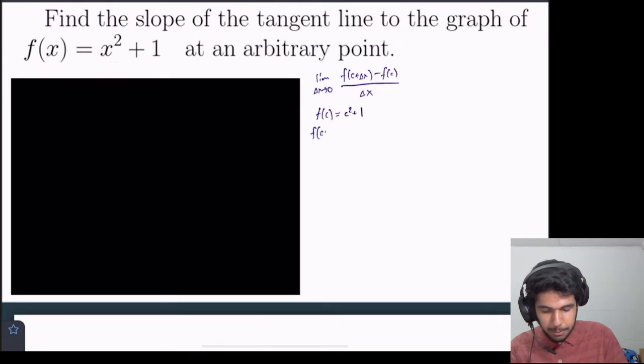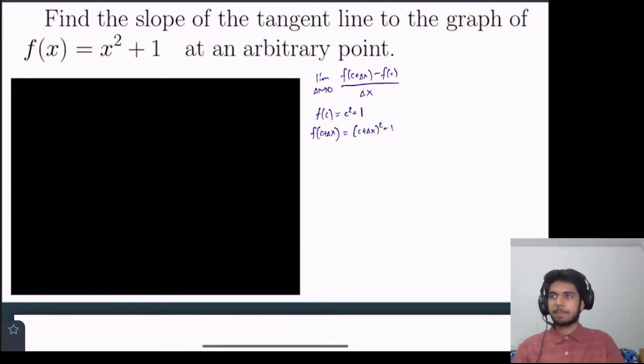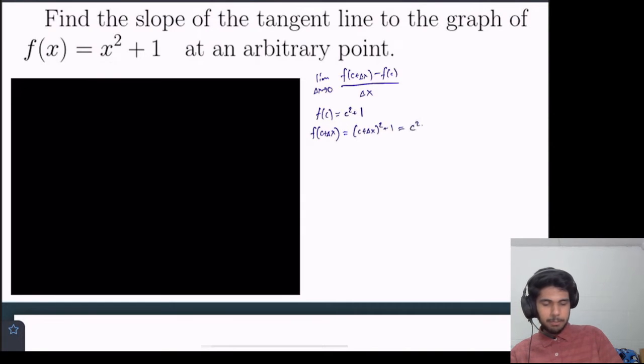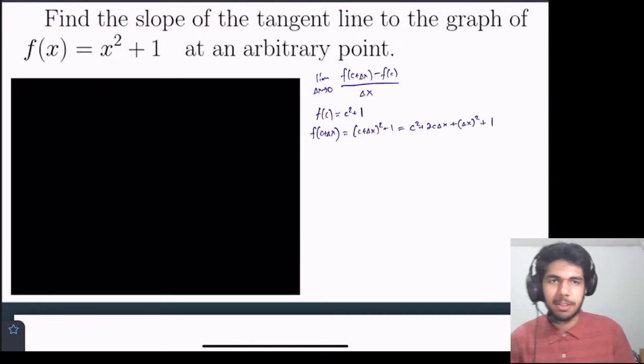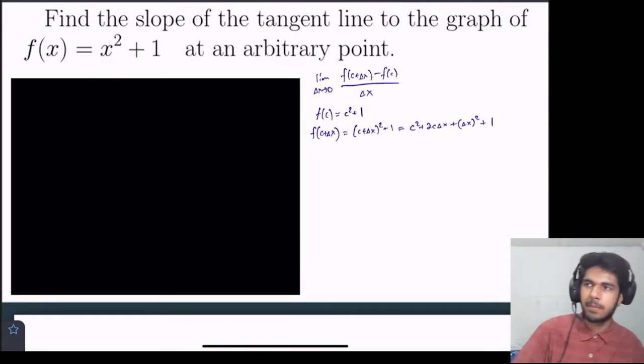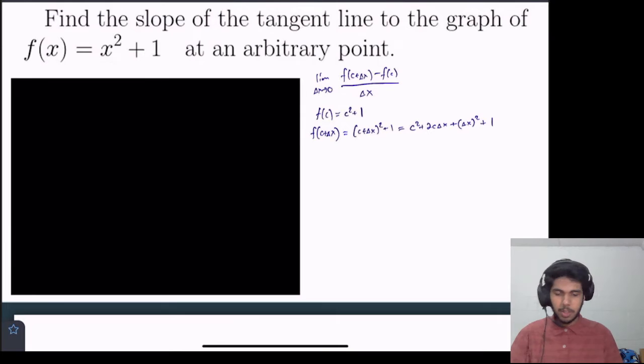Similarly, f of c plus delta x, we just plug in c plus delta x where we see an x. So this is equal to c plus delta x squared plus 1. And we can expand this out. This is c squared plus 2c delta x plus delta x squared plus 1, right? That's just multiplication of polynomials. Great. So now we can go back to our limit and see what happens.